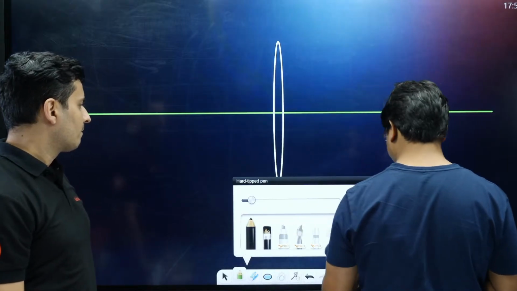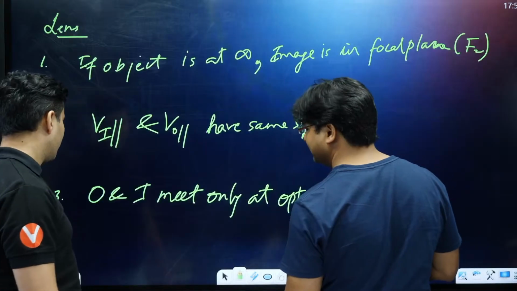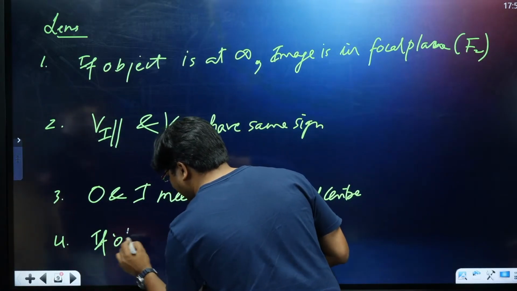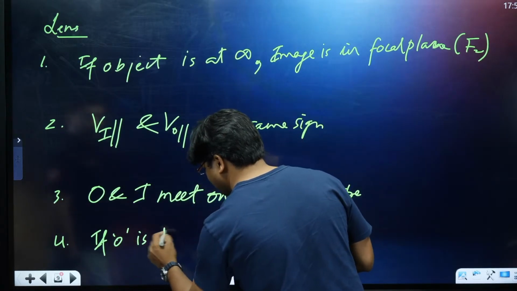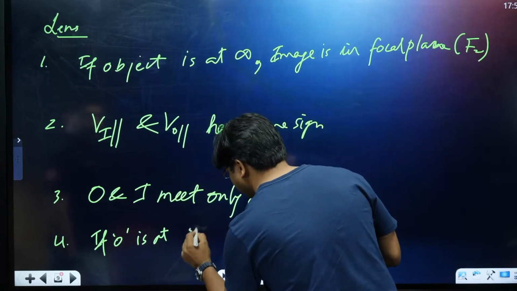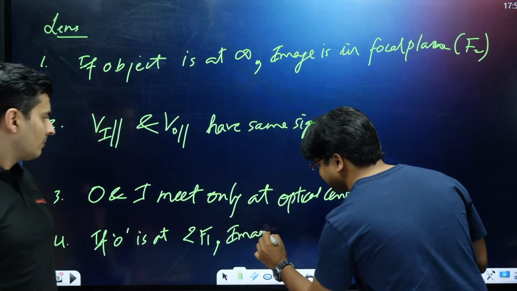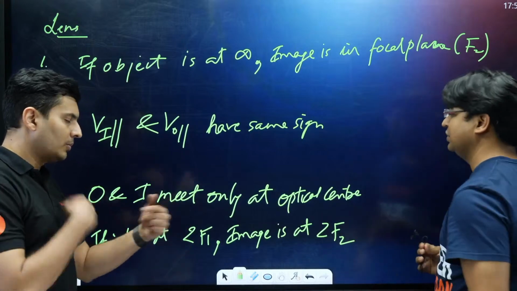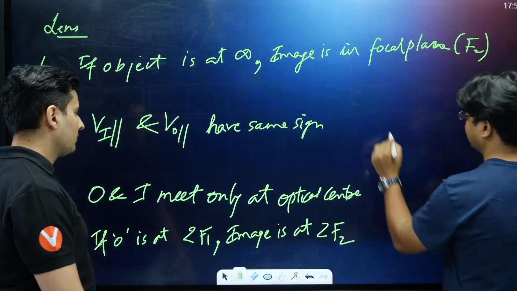Now, actually, there is one more point that we should have added. I remember it now. Can we go back to the previous slide? So the fourth point would be: if the object is at 2f1, the image is at 2f2. Symmetrical, yeah.